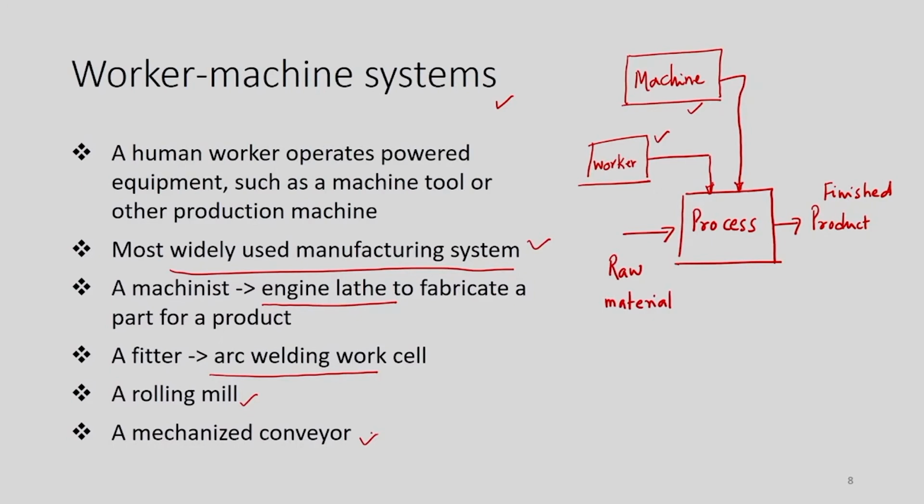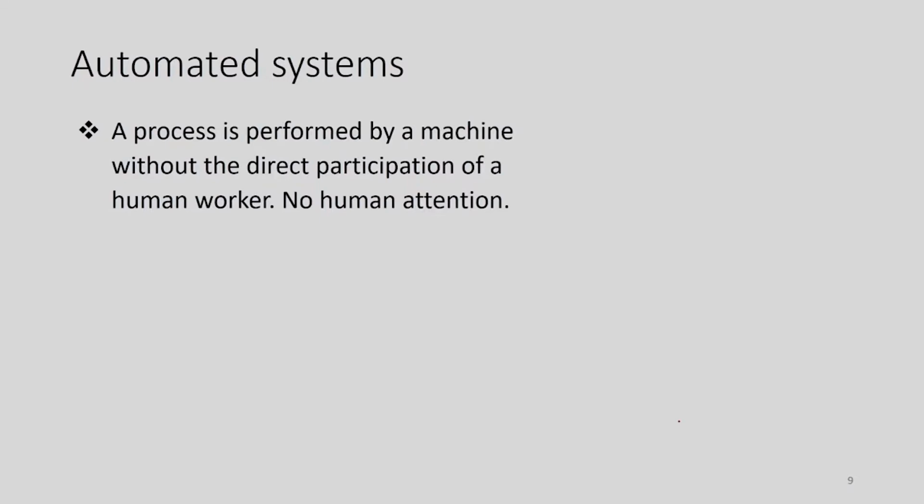and these conveyors are taking the part from one location to another location inside the factory. The third manufacturing system is the automated system. In an automated system, a process is performed by a machine and there is no direct participation of the human being. At an advanced automated system level, we can say that there is no human attention even required to carry out the manufacturing operation.